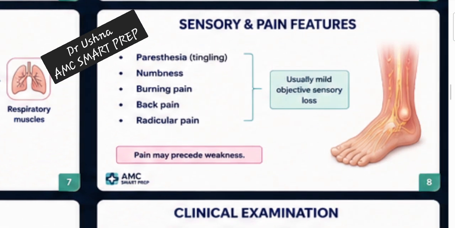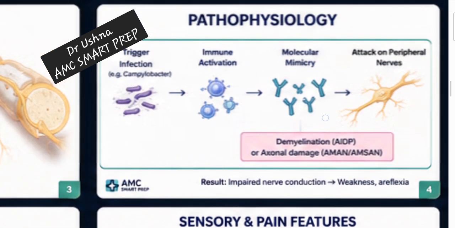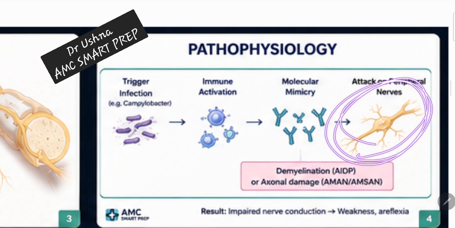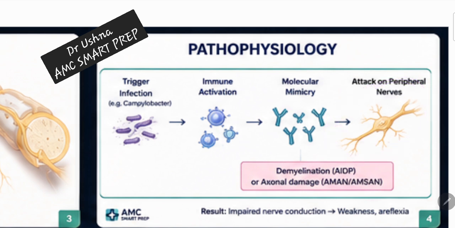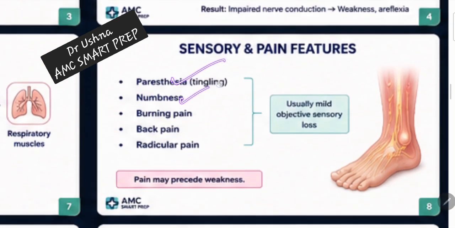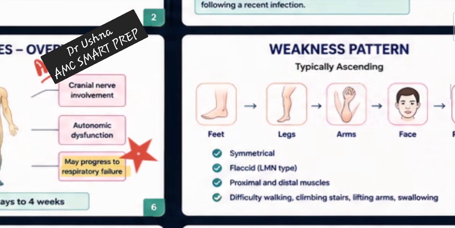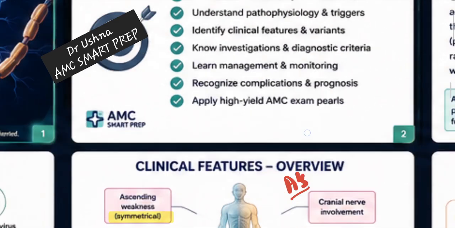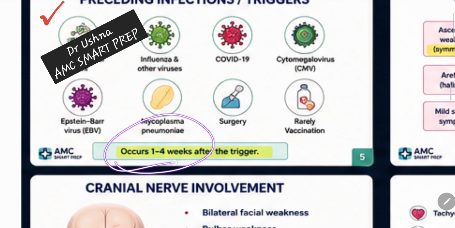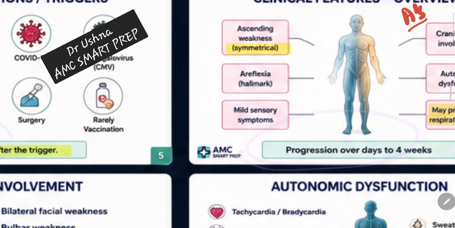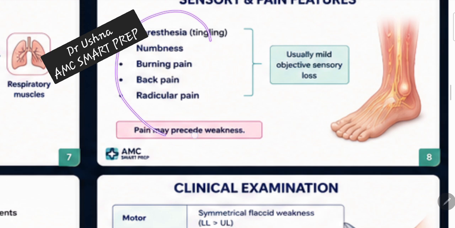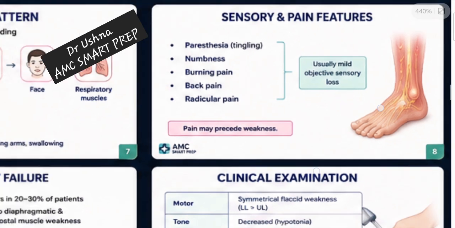Then you can have sensory symptoms as well, because the underlying process, remember, our neurons are getting damaged. Your neurons are not okay in your body. That's why you are going to have neuropathy as well. The patient can present with paresthesia, numbness, burning pain, back pain, radicular pain. This can be your presenting feature of your GBS as well. But stick to that focused topic that you are going to have upper respiratory tract infection, and after that you are going to have these typical neurological symptoms which are causing GBS. Okay, so these can be your distractors. These are associated features, but do not stick to those features. Just focus on the main features which are defining features of your GBS syndrome.